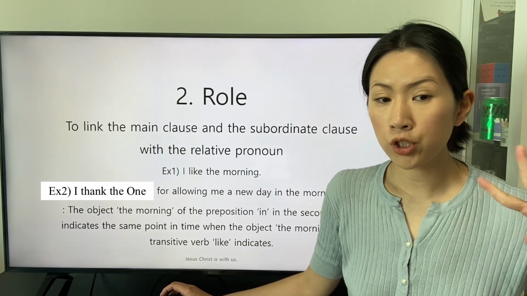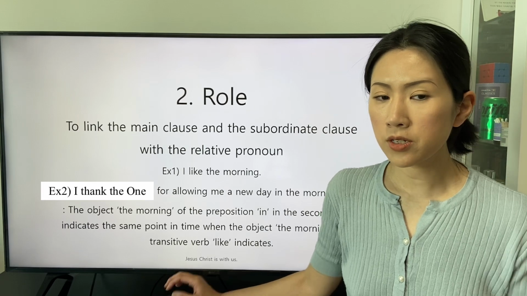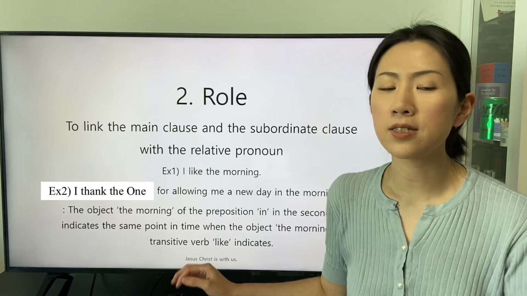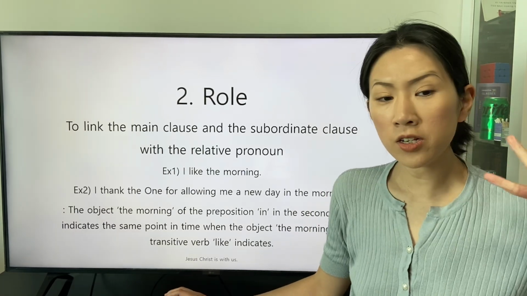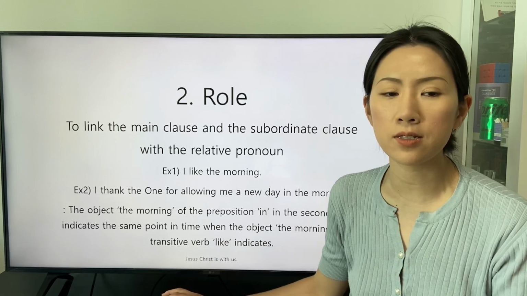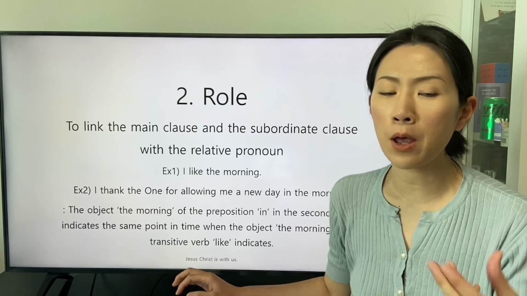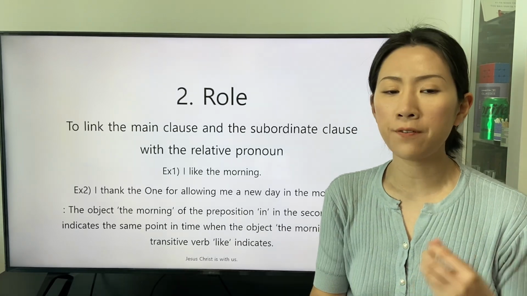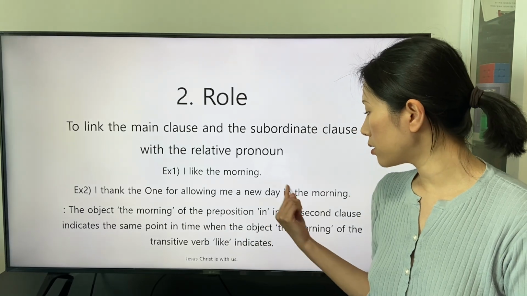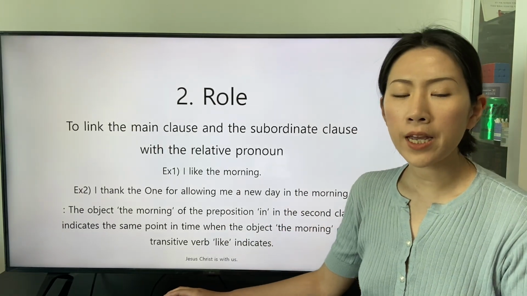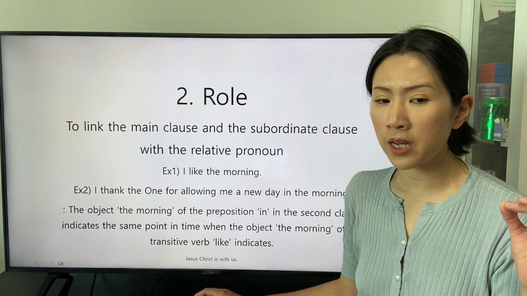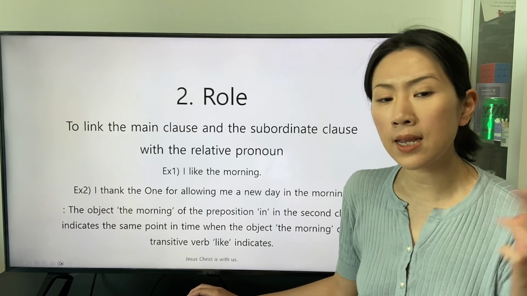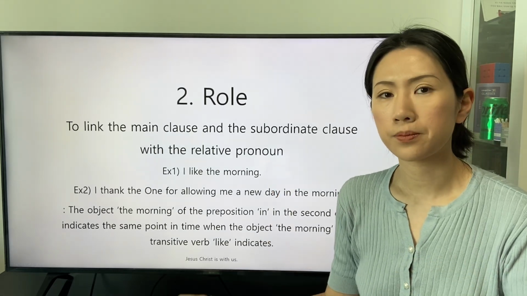There are two clauses. The first clause, to be the main clause, is this: I like the morning. The second clause, to be the subordinate clause, is this: I thank the one for allowing me a new day in the morning. The object, the morning, of the preposition in the second clause indicates the same point in time when the object, the morning, of the transitive verb like indicates in the first clause.